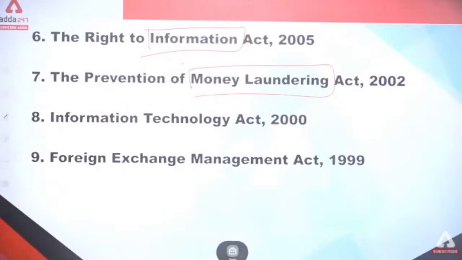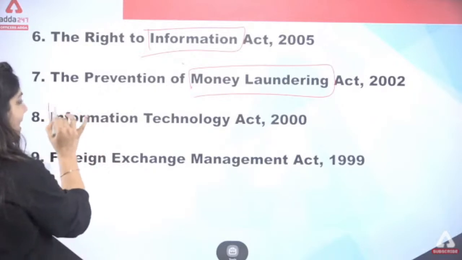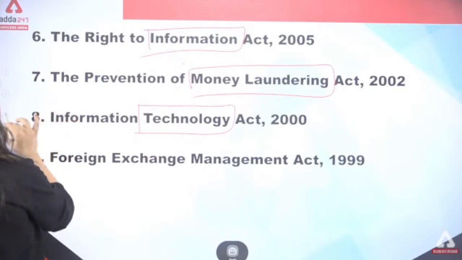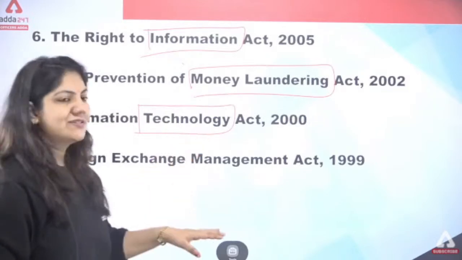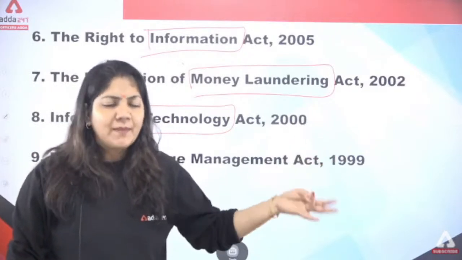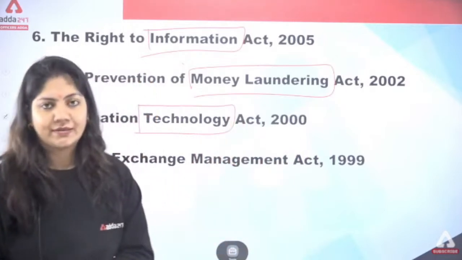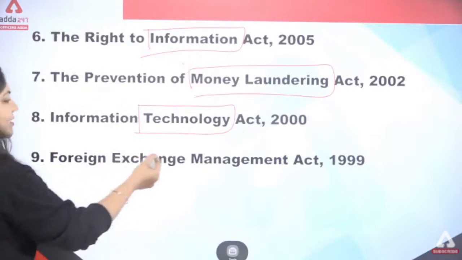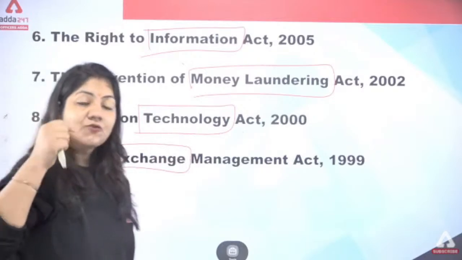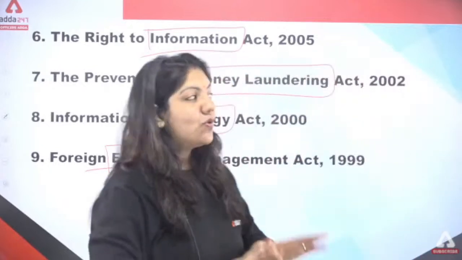Information Technology, you have to learn about technological terms, like private key, public key, digital signature. All these things you have to learn in this act. And the last one is Foreign Exchange Management Act, in which you have to study how rupees can be exchanged. So I think this is clear to all of you.